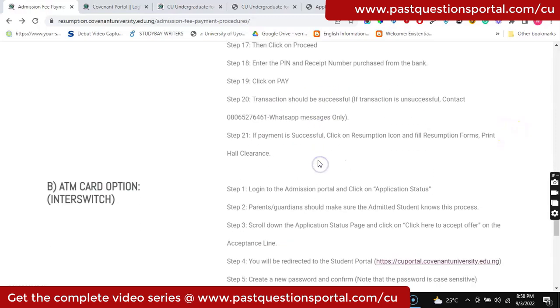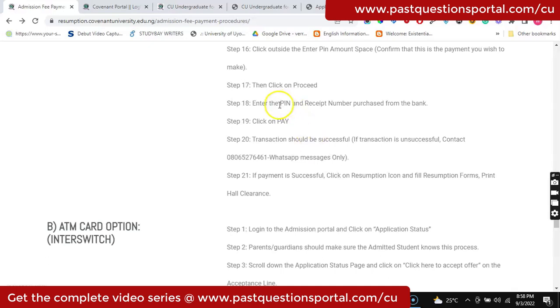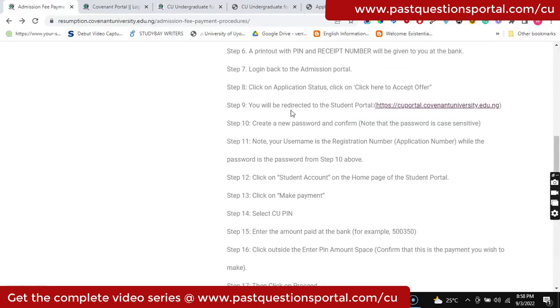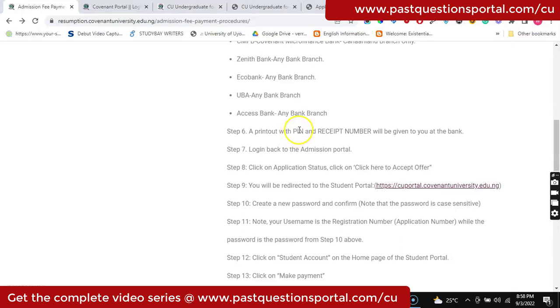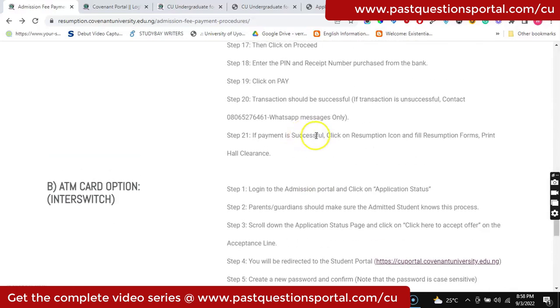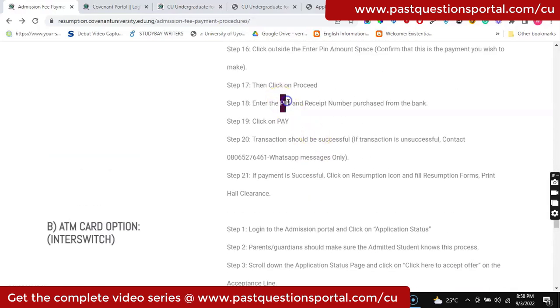You click on proceed, it will now bring up a page where you can enter the PIN, that PIN that you were issued at the bank, that printout. You will now enter that PIN and the receipt number that is on that printout. Then you click on pay, and the transaction should be successful. And if there is any issue, you should contact the people in charge via WhatsApp, and this is the number.